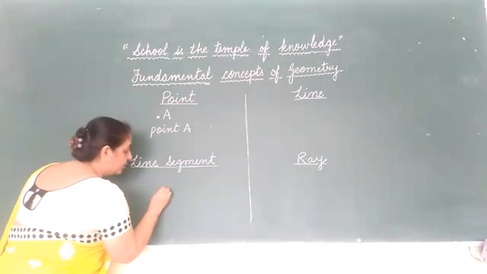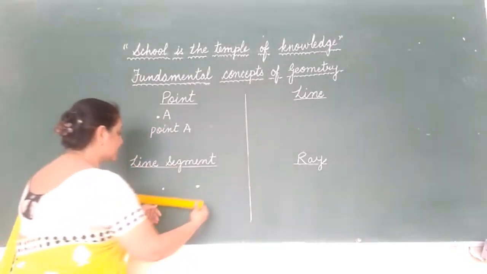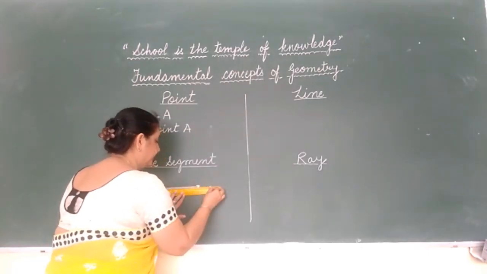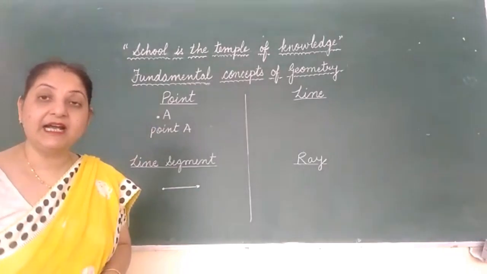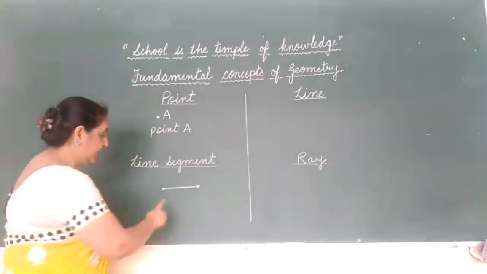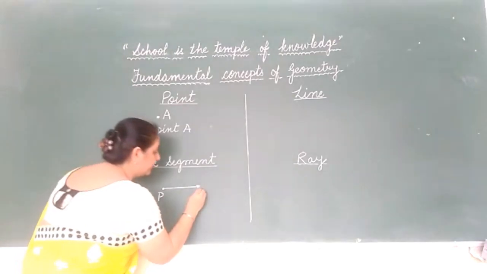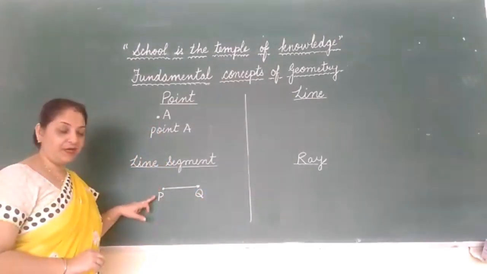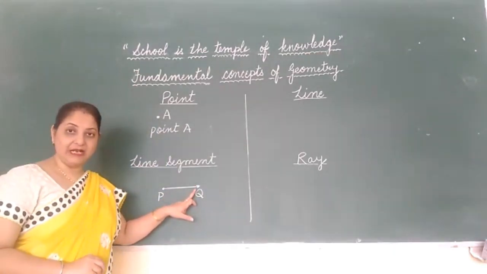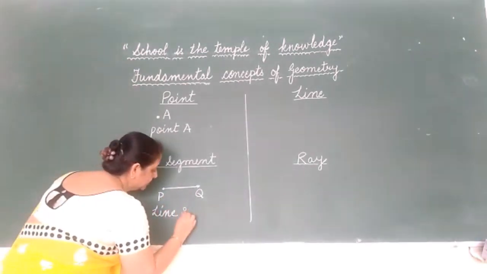But when we have two points on a surface and we join it with a straight line, I am using a scale here to join these 2 points, we get a line segment. Now this line segment has 2 endpoints. This point, suppose I am giving name P, and this endpoint I am giving name Q. This was point P and this was point Q, which I have joined with a straight path or line. Then we obtain line segment PQ.